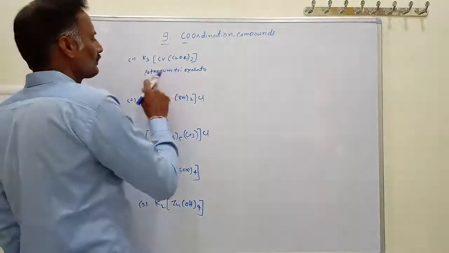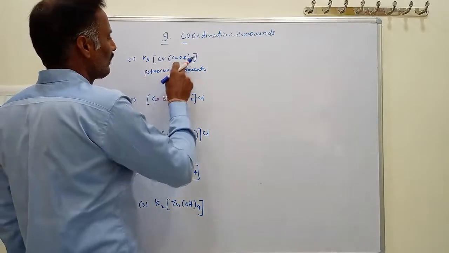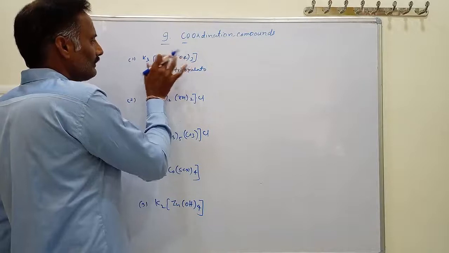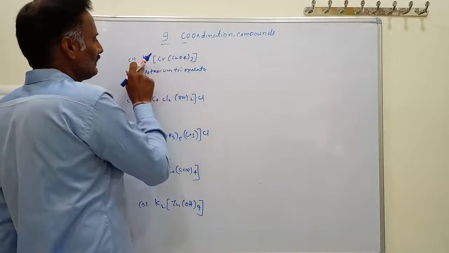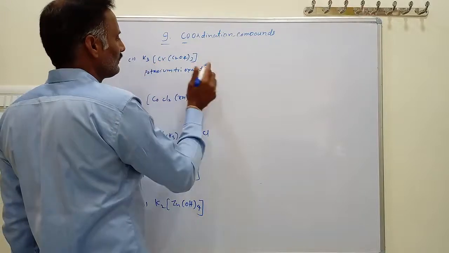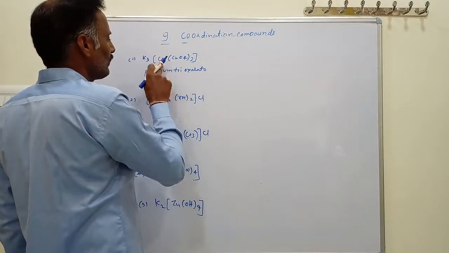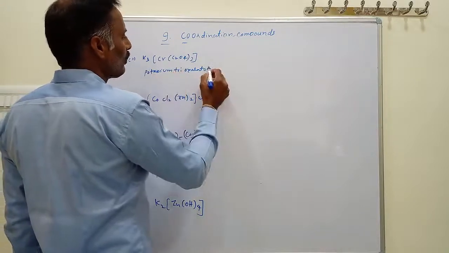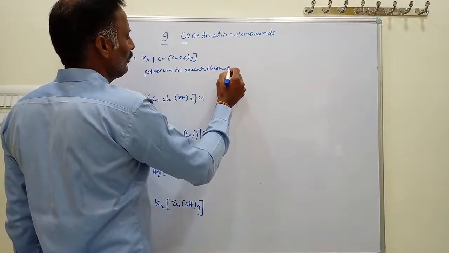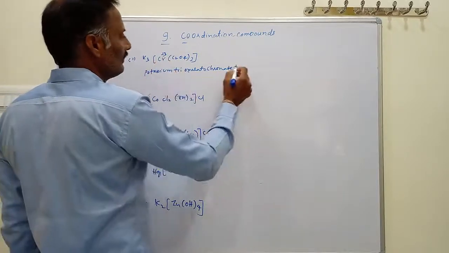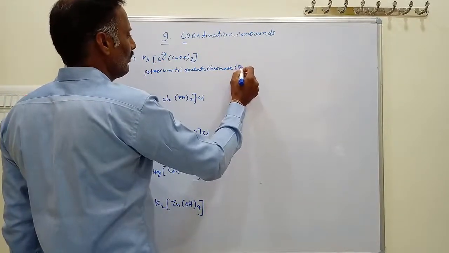This is called potassium trioxalato here. This is the cation, this is the anion, an anionic complex. Don't use chromium here; instead of chromium, this is called chromate. So this is called potassium trioxalatochromate, and here the oxidation state is +3.